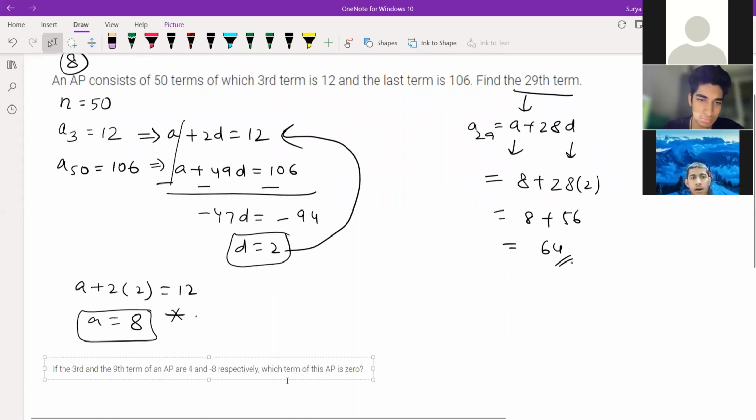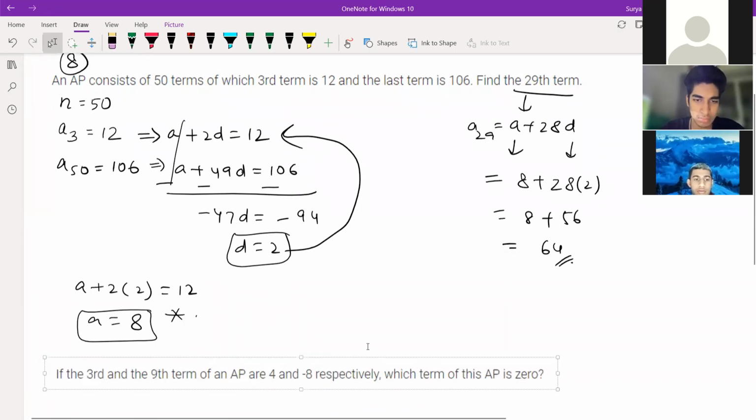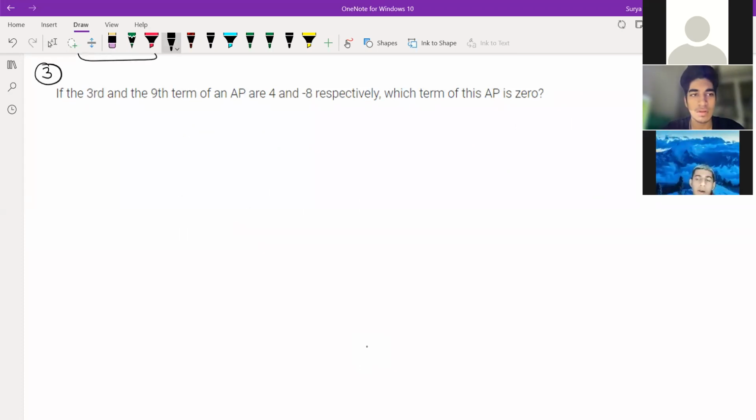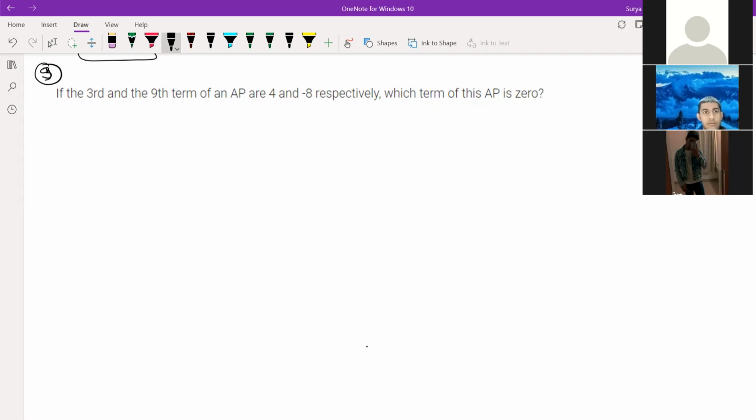So next question is, which term of the AP is 0? All of you solve. Try this question because we have solved all the chapters. And this question number 9th, I think I got in the question bank also. I need to check once. From CBSE. All of you solve this question.